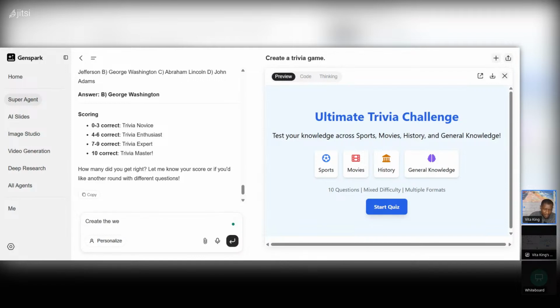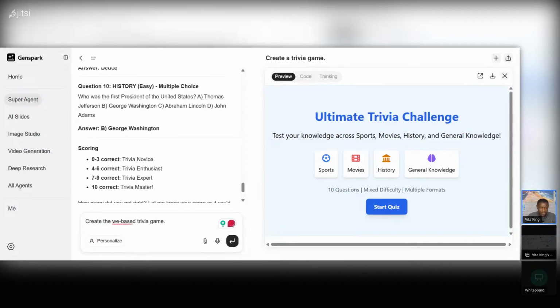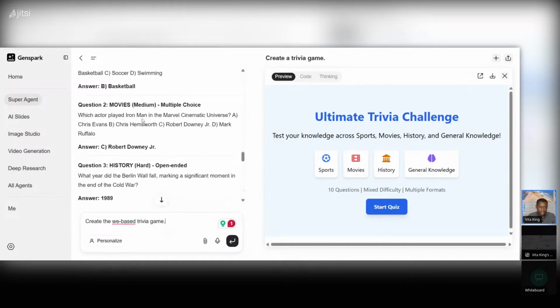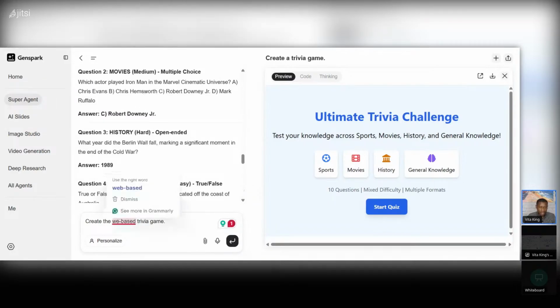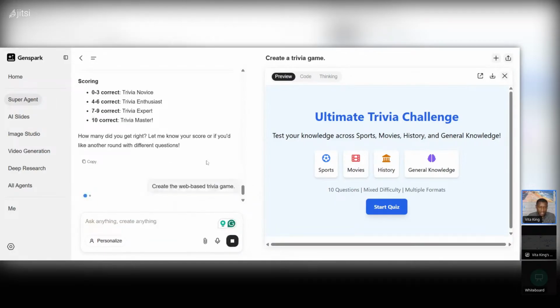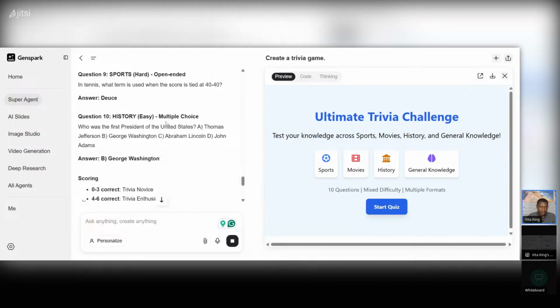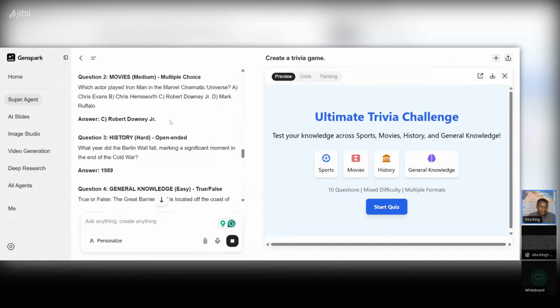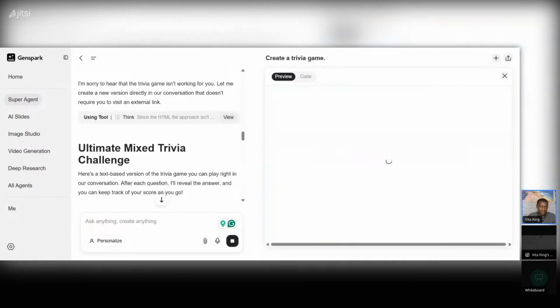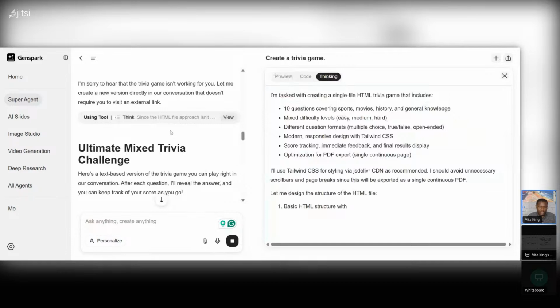the web-based trivia game. All right, we want the web-based trivia game. We don't want this. This is not what we want. You see, this is the importance of understanding how to communicate, right? Because some people, once they get this, get frustrated. It's like, oh, that's not what I wanted. But no, you see, it's communication, it's prompting, right?